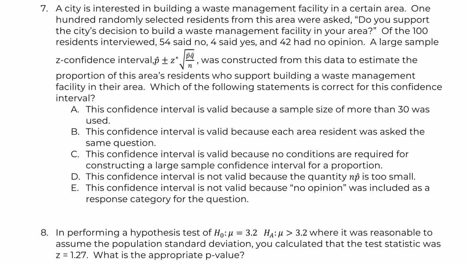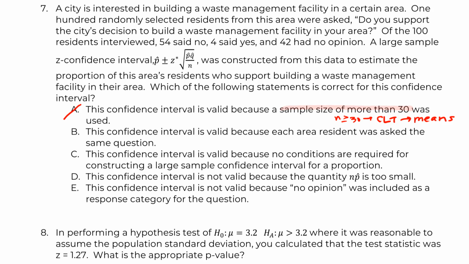So, is valid because a sample size of more than 30 is used. We know n greater than or equal to 30 is a thing about the central limit theorem, which is about means. So that's sketchy right there. We can see up here it's talking about proportions, so no thank you.